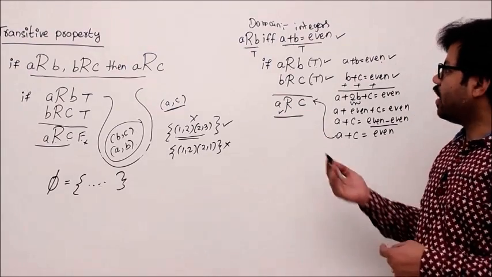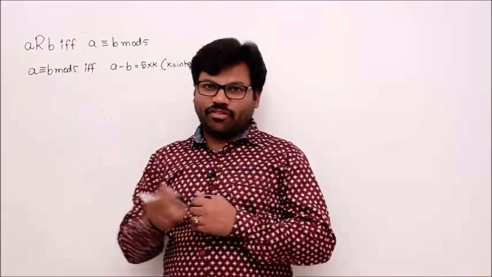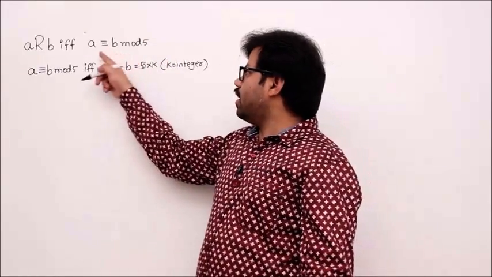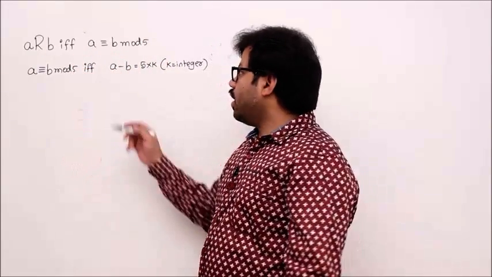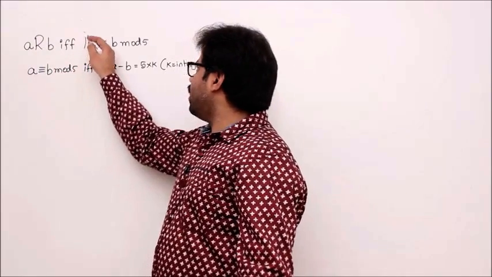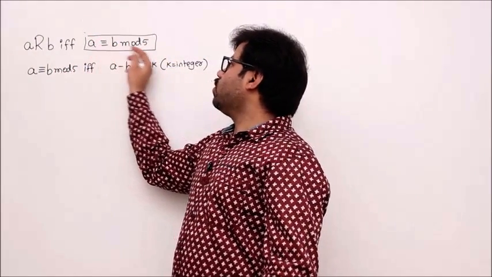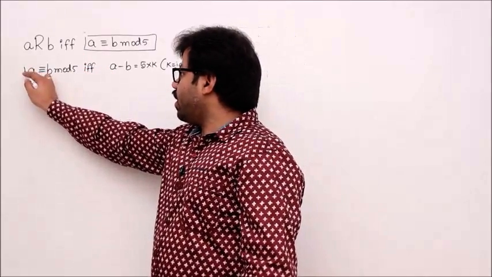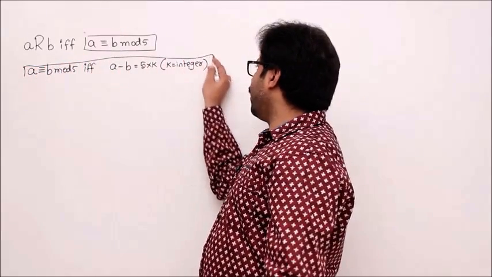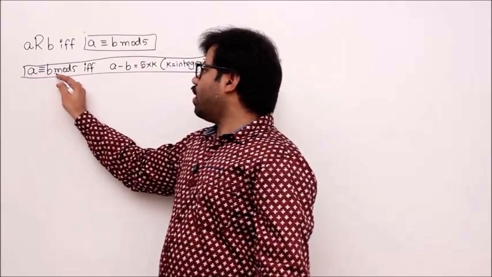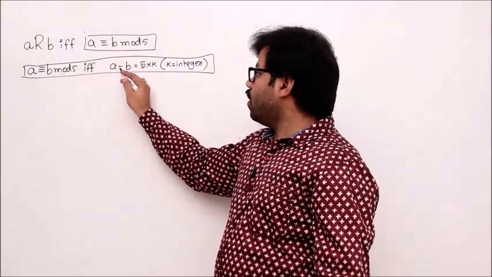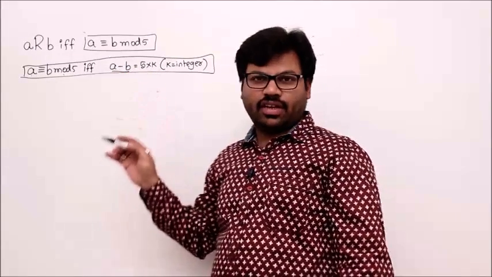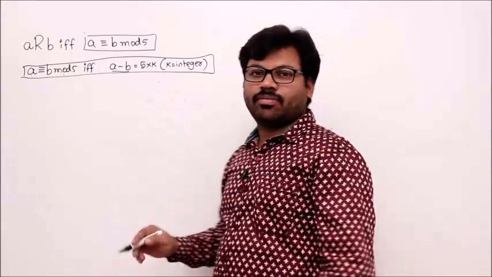Understand? So we'll take one more example. A is related to b if and only if a is congruent to b modulo 5 is a relation. Then is this relation transitive? What is unclear here is what a congruent to b modulo 5 means. Unless you know this, you can't understand the relation, right? So let me define it in a different statement. A is congruent to b modulo 5 if and only if the difference a minus b equals 5 times k, where k is an integer.